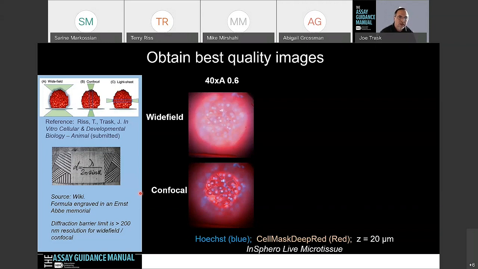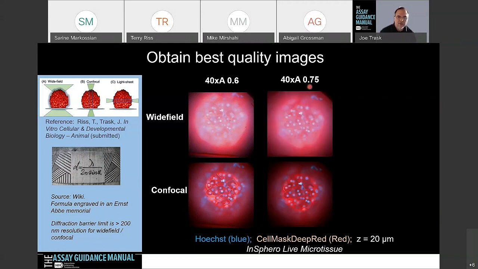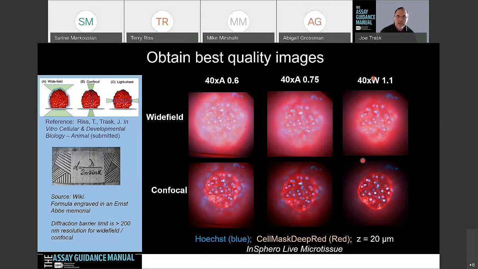The image quality does differ, though. With wide field, you get a large illumination of light coming through, and so the resolution is not as good. When we go to confocal, where there's a pinhole, we can get rid of a lot of the out of focus light, and then you can improve that particular resolution. Now if we increase the numerical aperture, say the numerical aperture on this particular lens is 0.6, and we increase it to 0.75, you can see you get slightly better resolution. And by the time you get up to a numerical aperture above 1, which is with a water lens, you can see a much better resolution here. And these were done with live microtissue, this is actually liver microtissue.